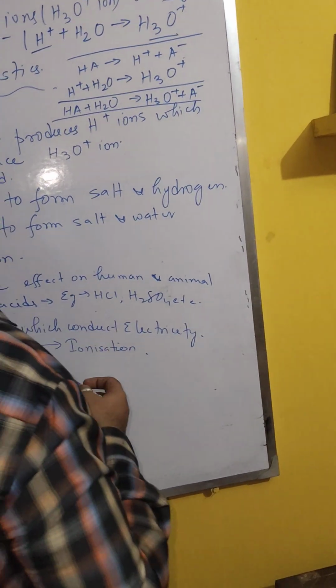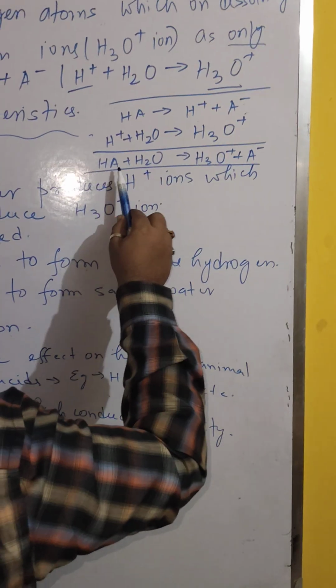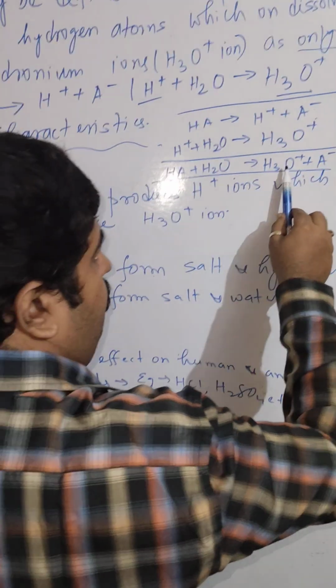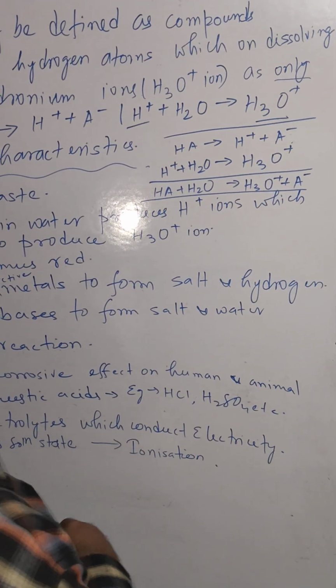So naturally when you dissolve an acid, A is the corresponding anionic part of the acid. Suppose the HCl you have taken, dissolving in water, gives hydronium ion plus A-. We will go through them when we study the dissociation and ionization part.